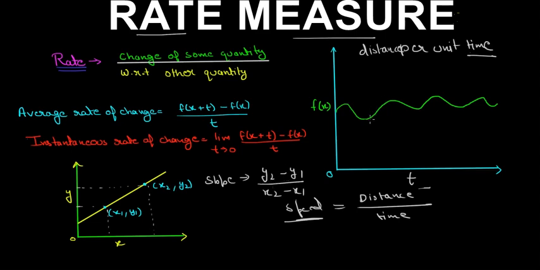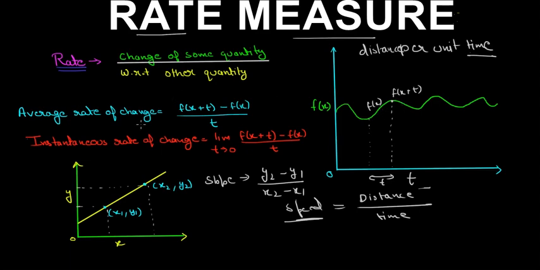So if we take this point here and give this name t, then this one will be f(x + t) and this is f(x). So the slope will be, this is not a linear function in here.